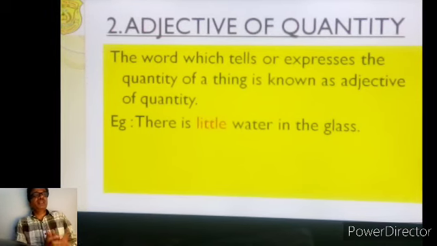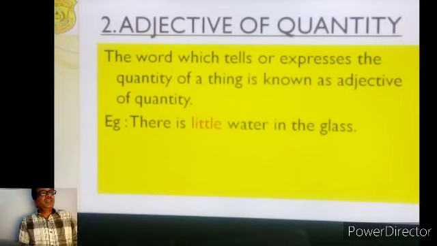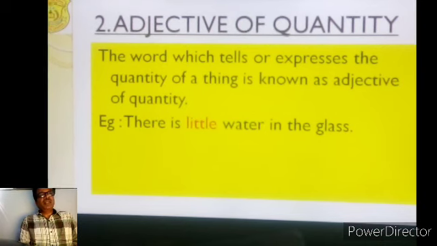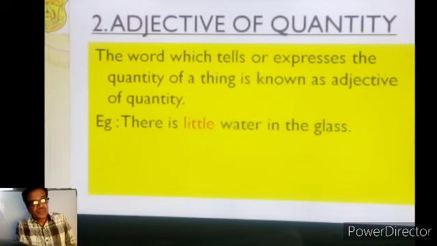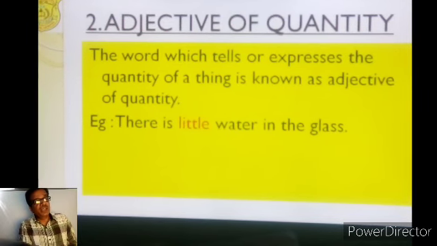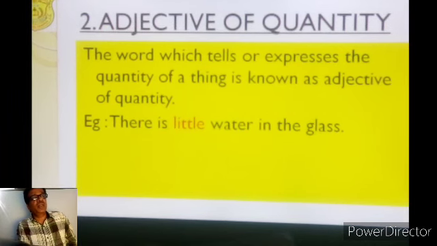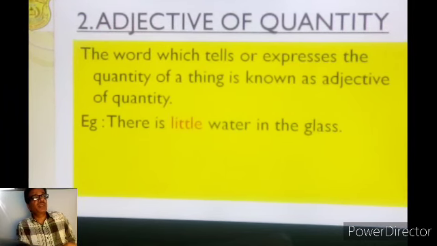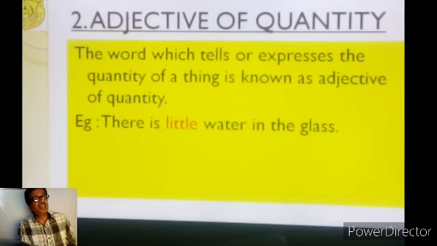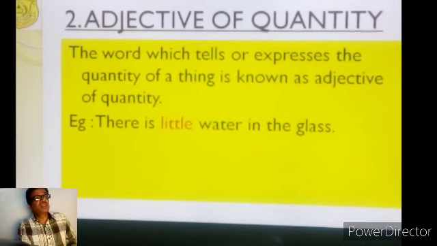Quantity means मात्रा, the word which tells the quantity of anything, that is adjective of quantity. In the example, there is little water in the glass. So little is expressing the quantity of water. वाटर की मात्रा को little बताता है. So the adjective is little. Little is the adjective word in this sentence.